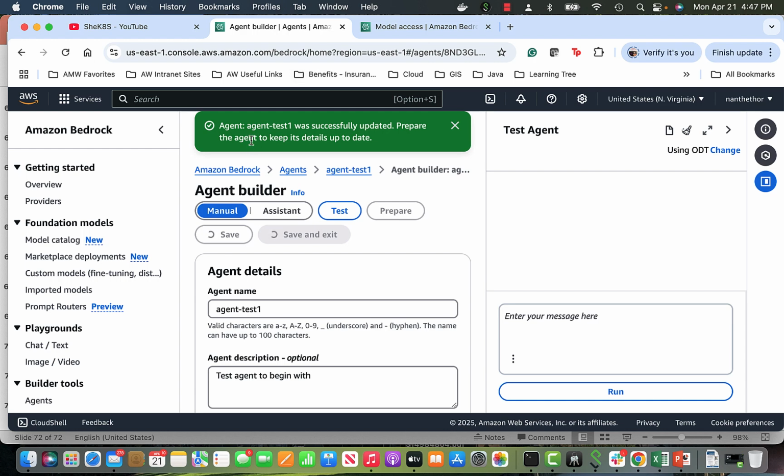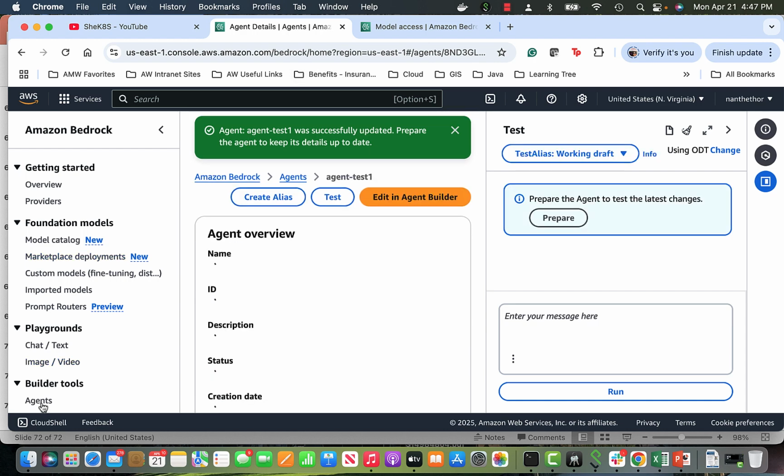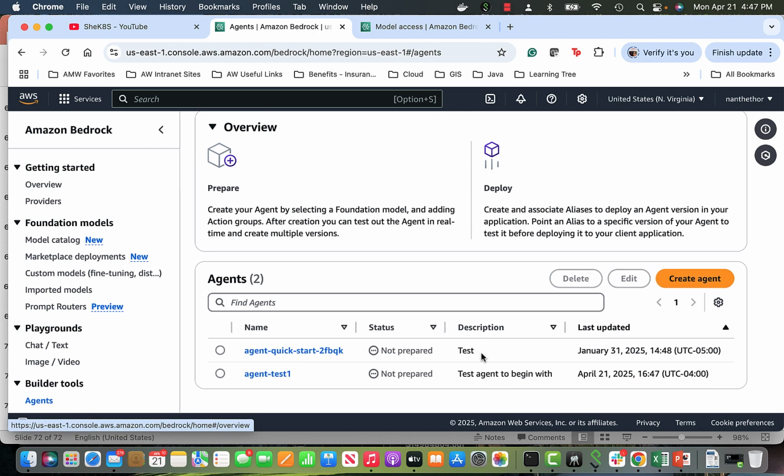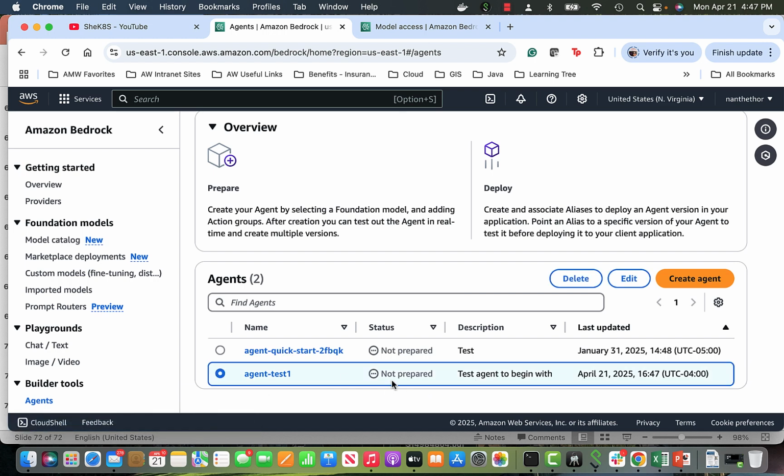So we created the agent successfully. If you go to my agents, it has a page. If you see over here, I have this agent now. This is my agent. No, this is an old one. This is the one I was testing. So this one is not prepared. The agent has been created, but it won't work until we feed it with a lot of data and the other logic. That is what the next step is. We will create action groups, and we'll put them as part of this agent. We'll edit it, and then we'll feed it and give clear instructions so that the agent will be able to give the output.